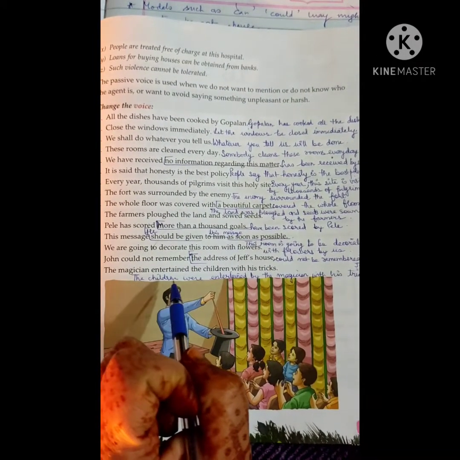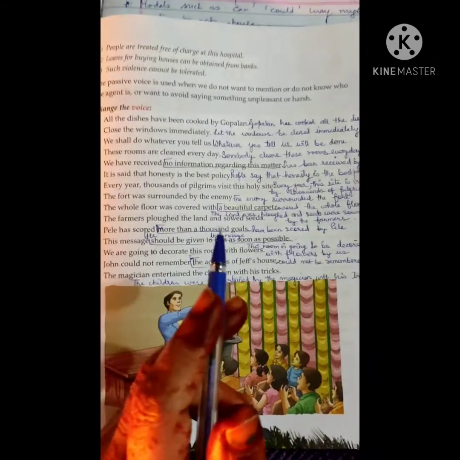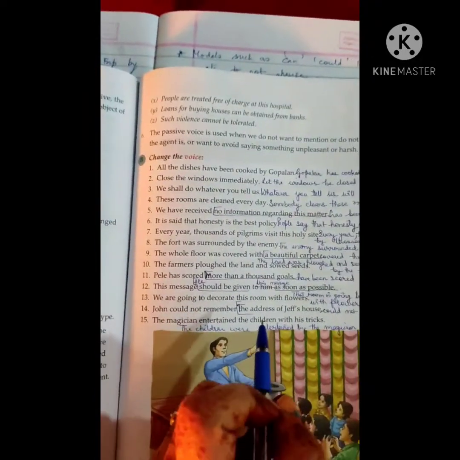The magician entertained the children with his tricks. The children were entertained by the magician with his tricks. So that's all. We'll do this exercise in our notebook.